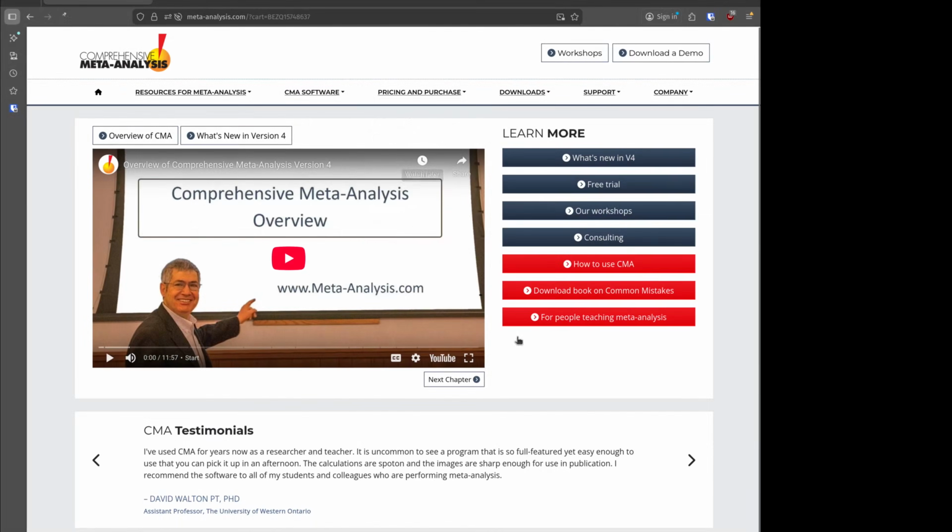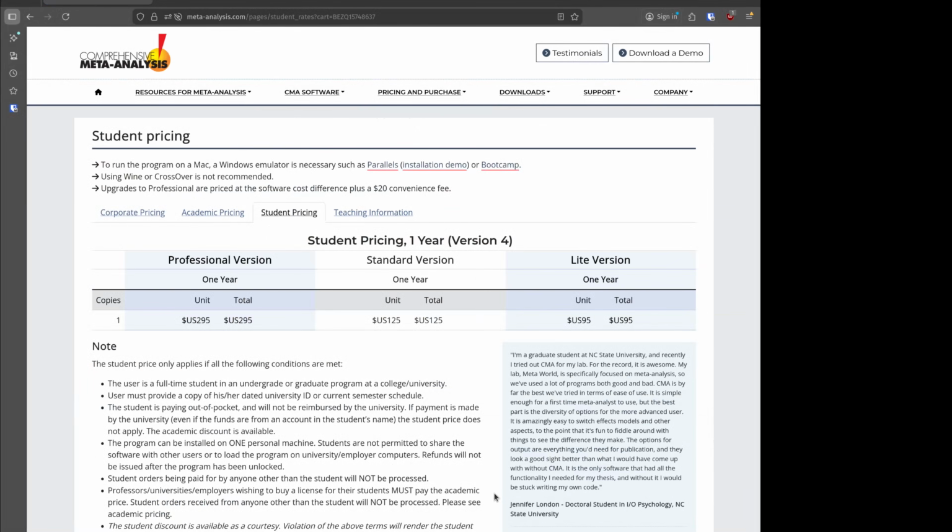So we go down into student pricing. If we compare this to RStudio and compare it to JASP, both of those are free. Right? JASP is free, RStudio is free. Comprehensive meta-analysis does have a cost associated with it. So I'm on student pricing right now. Today is January 1st, 2026. And you can see they have the light version here. I personally would not buy the light version.